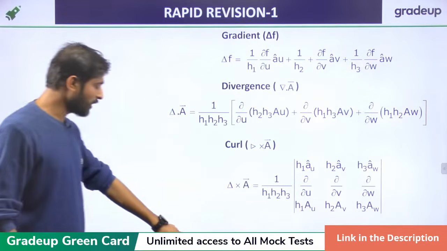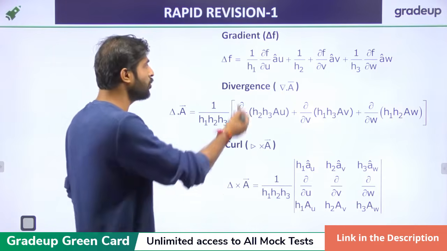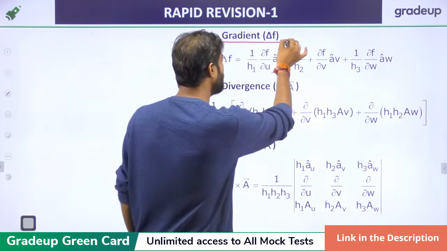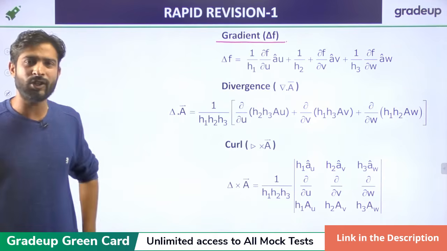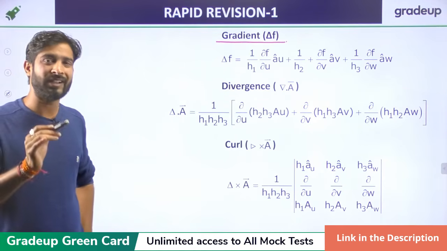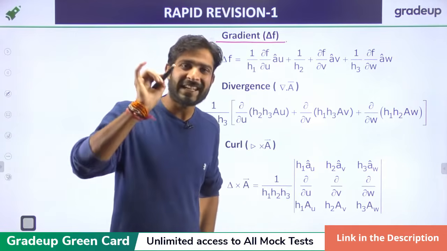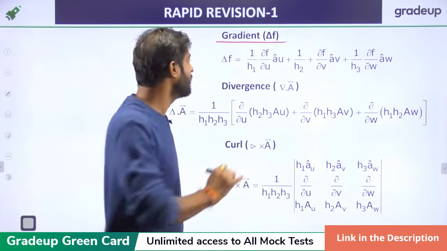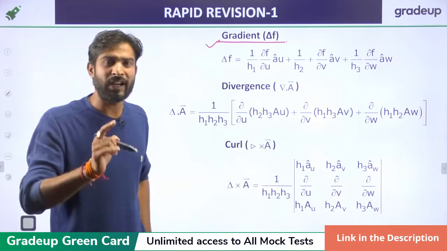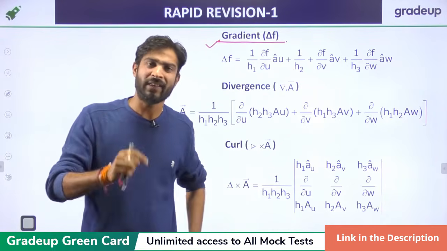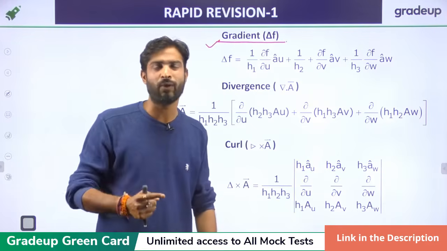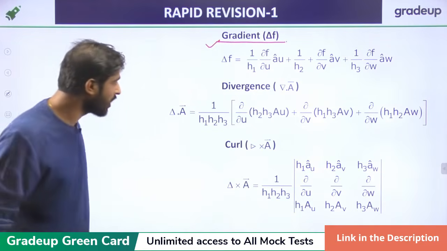Now, if you want to find out the gradient, as we know, the gradient is the operation in which the del operator is applied on a scalar function f. When it is operated on a vector quantity, it has two forms, one is the divergence and the other is the curl.